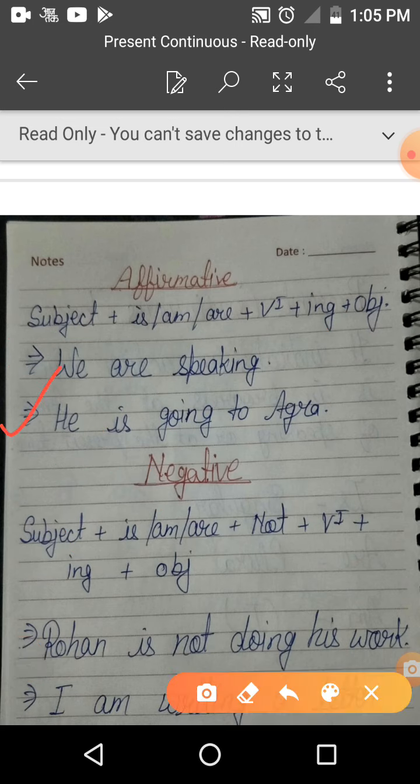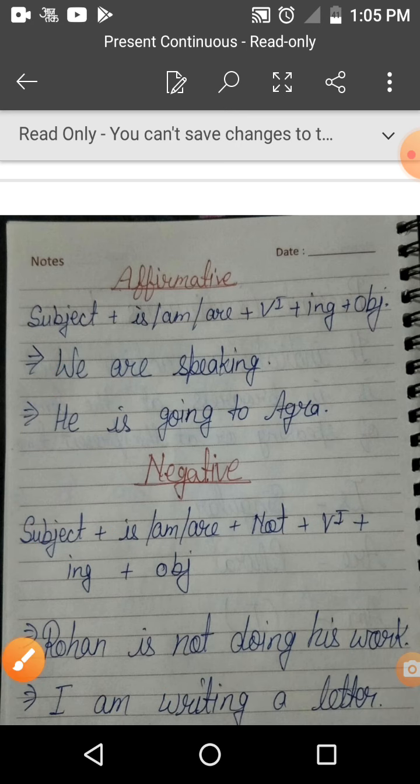Second example, he is going to Agra. He means वह. And this is singular. That's why we use is here. वह आगरा जा रहा है.